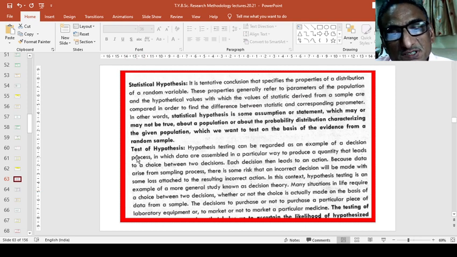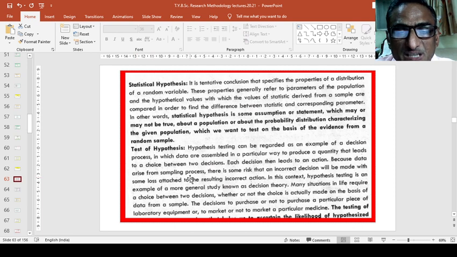And test hypothesis. Hypothesis testing can be regarded as an example of a decision process in which data are assembled in a particular way to produce a quantity that leads to a choice between two decisions. Each decision then leads to an action. Because data arise from a sampling process, there is some risk that an incorrect decision will be made, with some loss attached to the resulting incorrect action.